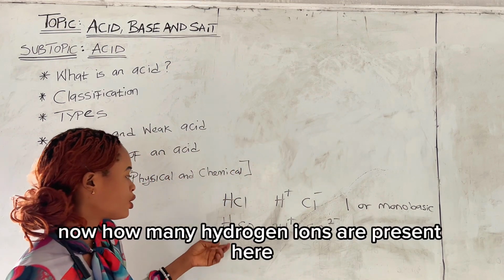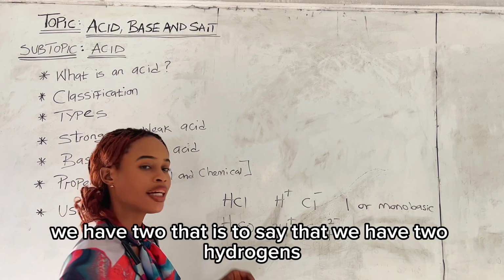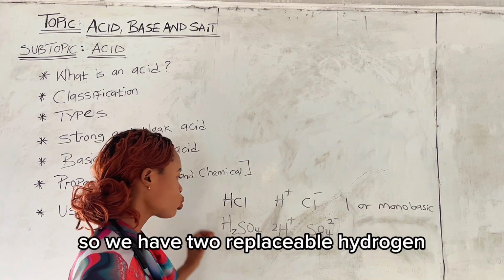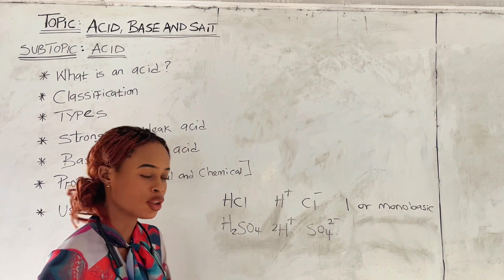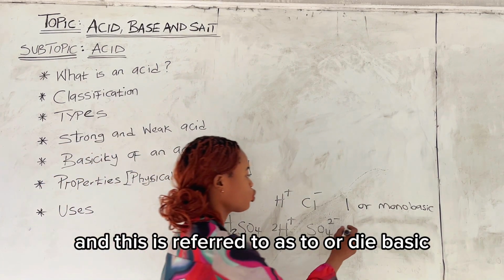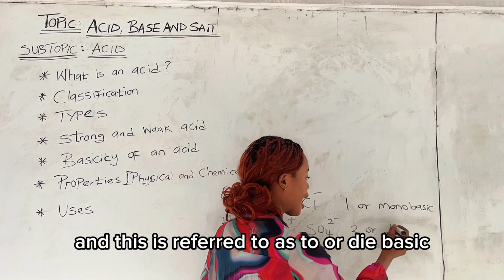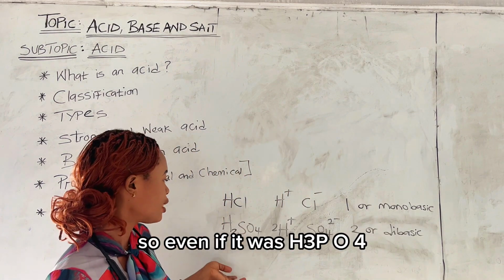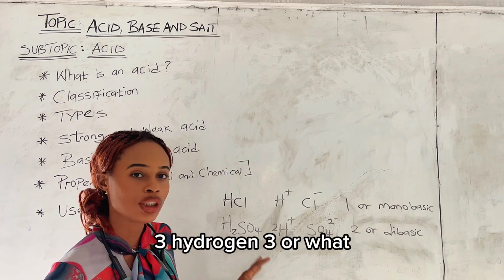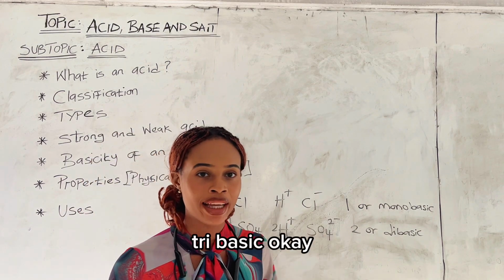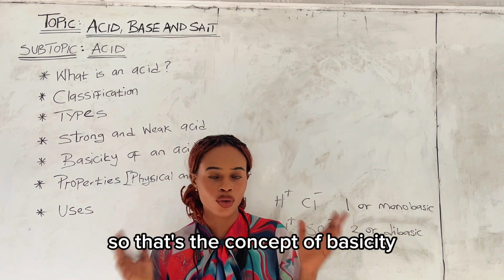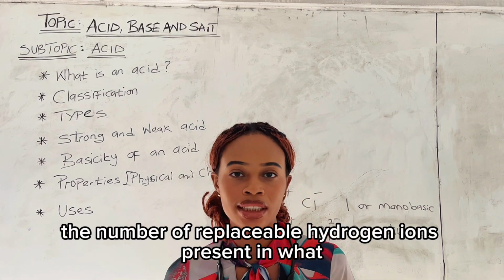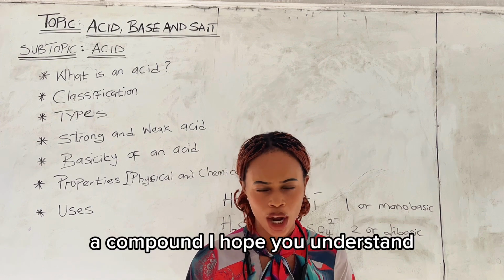Now, how many hydrogen ions are present here? We have 2. That is to say that we have 2 hydrogens that can be what? Replaced. So we have 2 replaceable hydrogen ions, and this is referred to as 2 or di-basic. I hope you are getting the hang of it. So even if it was H3PO4, 3 hydrogen, 3 or what? Tri-basic. Okay, so that's the concept of basicity, the number of replaceable hydrogen ions present in what? A compound. I hope you understand.